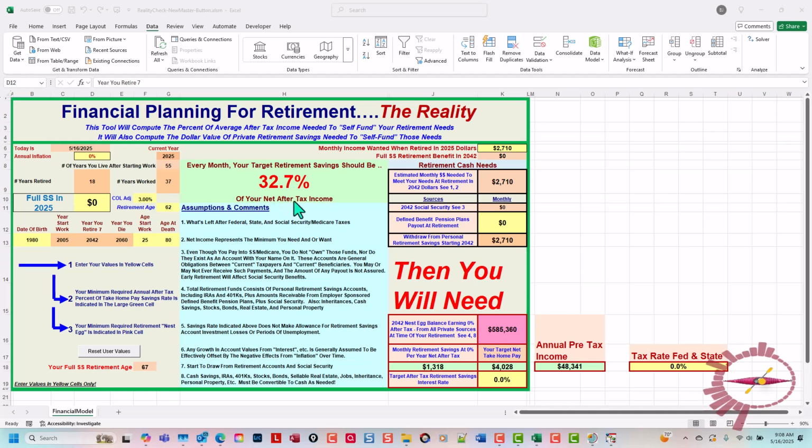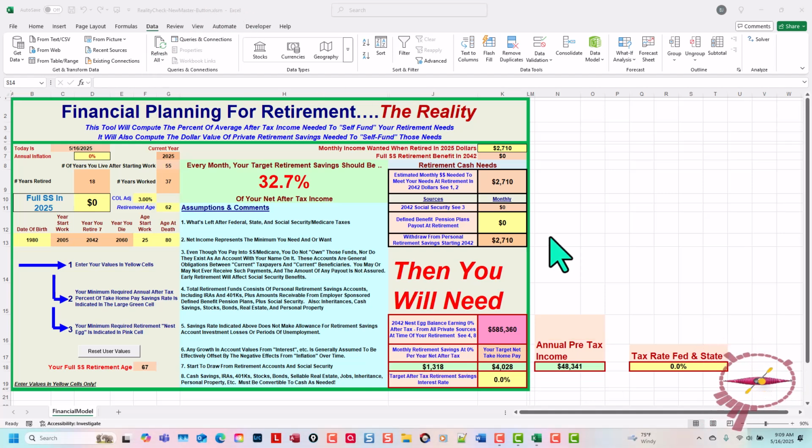At 32.7% Social Security contribution, our person would need to have withdrawn from his earnings $1,318 every month. And that would be based on an annual income before tax considerations of $48,000 and change. The reason it's always before tax is that Social Security withholding is off of gross, not after tax.